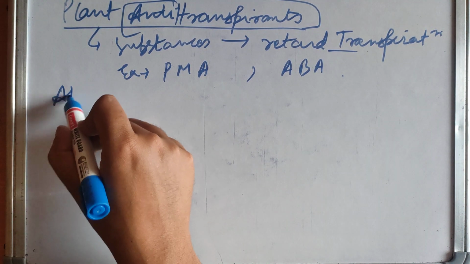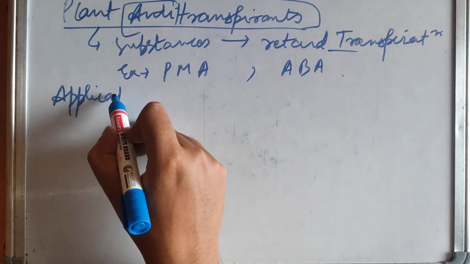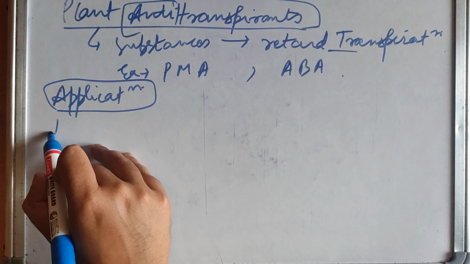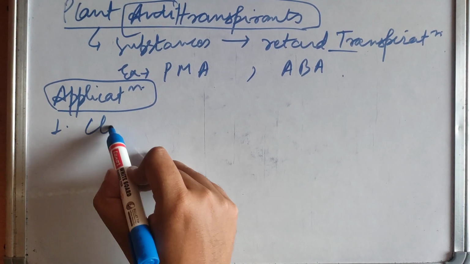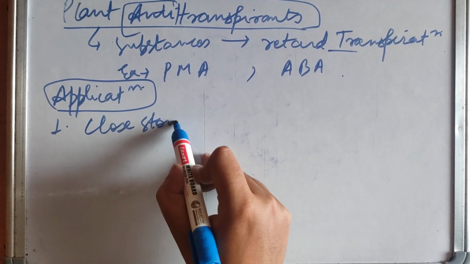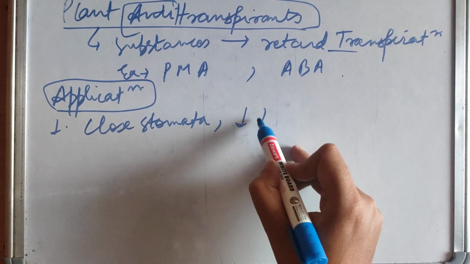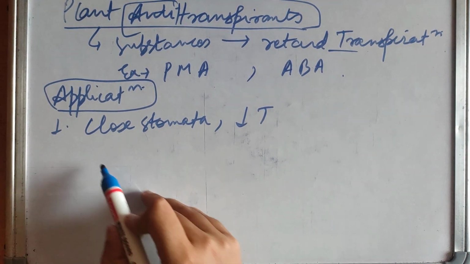Now what are the applications of anti-transpirants? First, they close stomata and reduce transpiration. What happens?